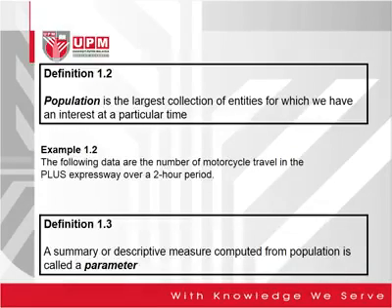Whatever measure you take from the population, we call it a parameter. For example, if you want to measure the average body weight of students in Malaysia, and you are capable of measuring all students, then the average you measure is what we call a parameter.